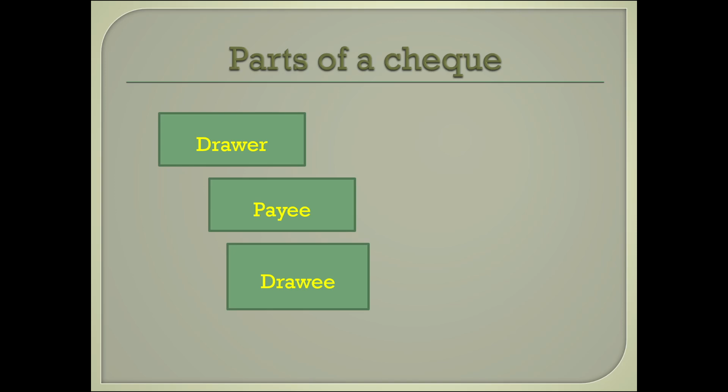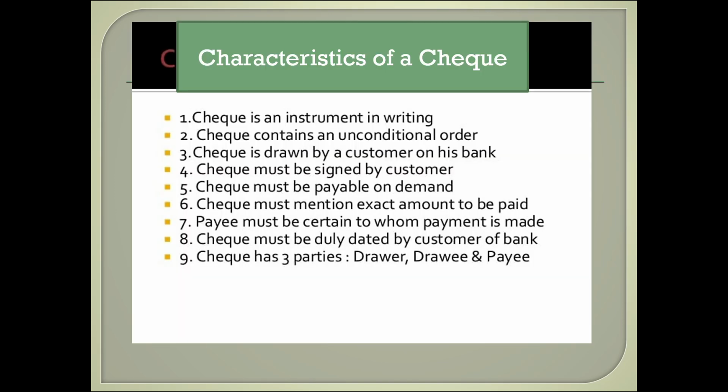Parts of a check. Three parties are involved in a check transaction: drawer, payee, and drawee. Drawer means the person who writes a check. The person to whom the check is payable is called the payee. The bank on which the check is drawn is called the drawee. Then, characteristics of a check.